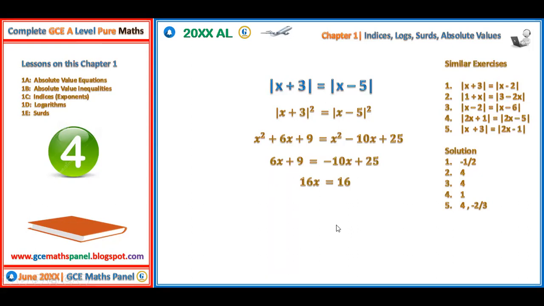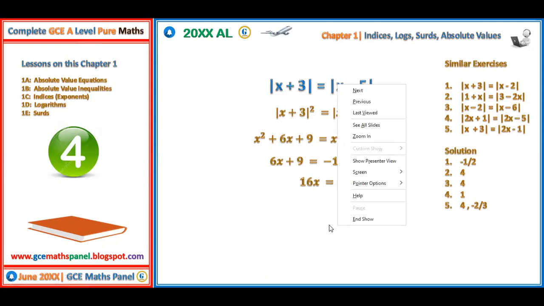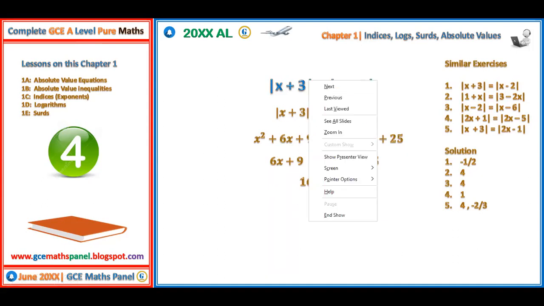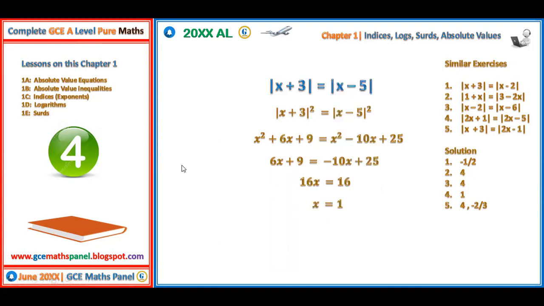So when we solve these particular cases, we always end up with just a single root. So from here, x is equal to 1. Okay. Are we together? Yes, sir. Now the next example, at the end of this, we can discuss one or two things. When the coefficients of x are the same, we have just a single root. The coefficient of x here is just 1, and the coefficient of x here is also 1. So we expect to have a single root.